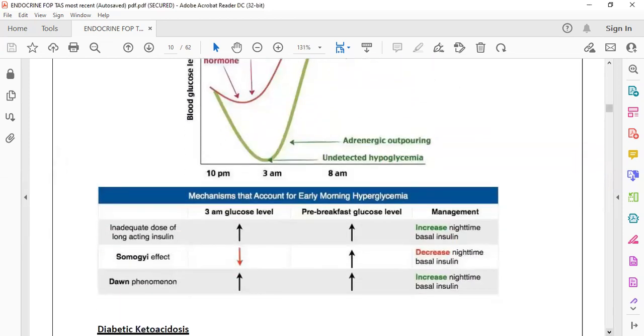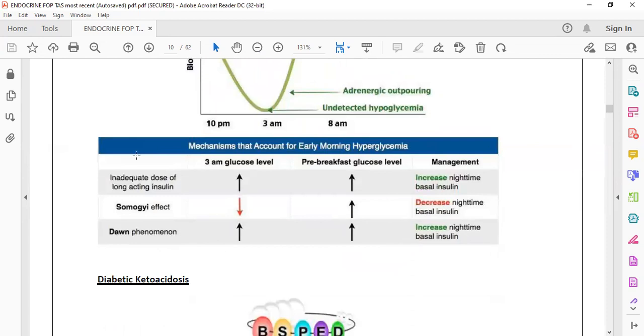For Somogyi with hypoglycemia at midnight, you have to decrease the nighttime basal insulin, that is, the long-acting insulin you give at night, which maintains your sugar for the whole night.